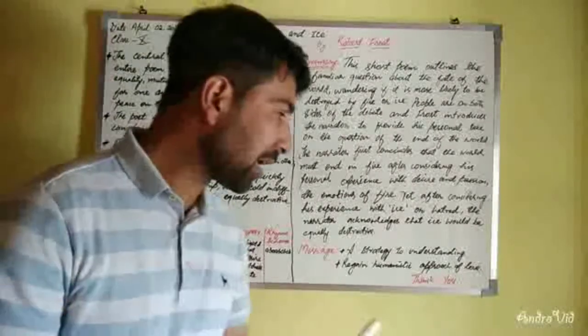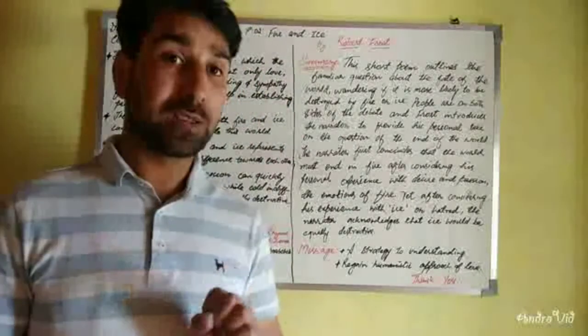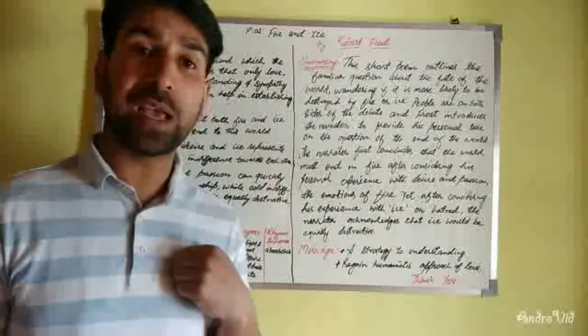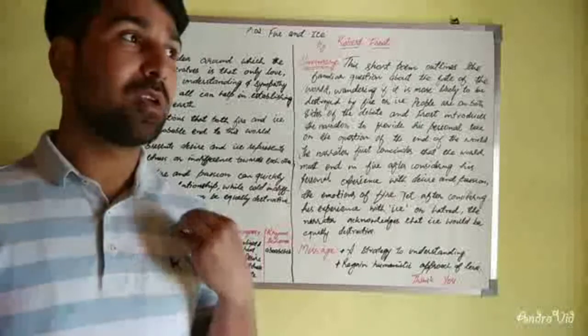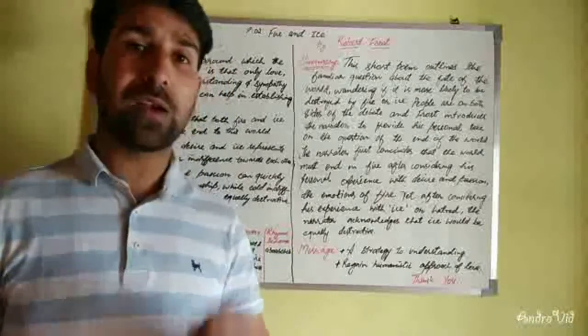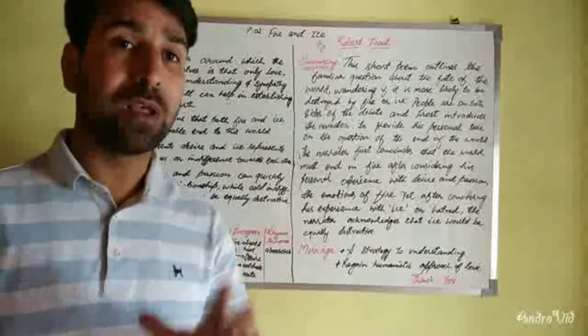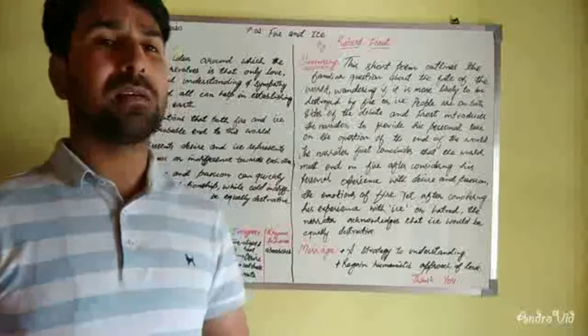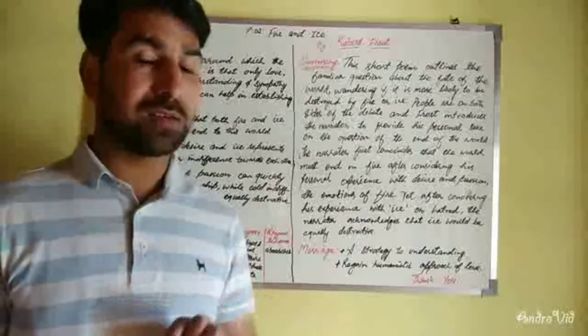And another is to regain the humanistic approach of love, because we humans right now have lost that humanic approach, because human is a word which has a symbolical meaning that we need to help each other, helpful. The symbolical meaning of human is helpful, but unfortunately we have lost that very thing.